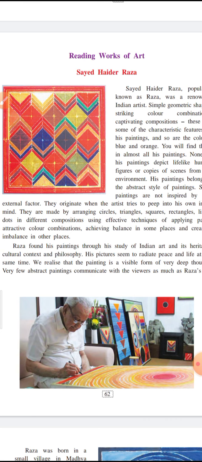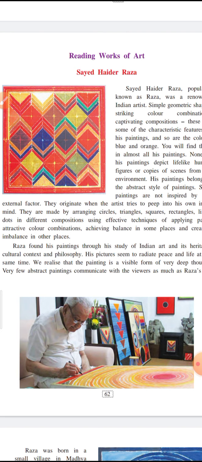When he tries to see inside himself, that time he comes out with these expressions. And these are the creations, or the feelings of his inner mind.